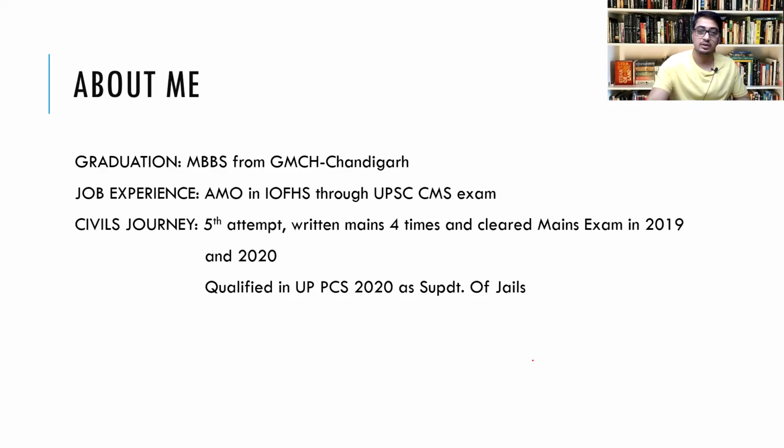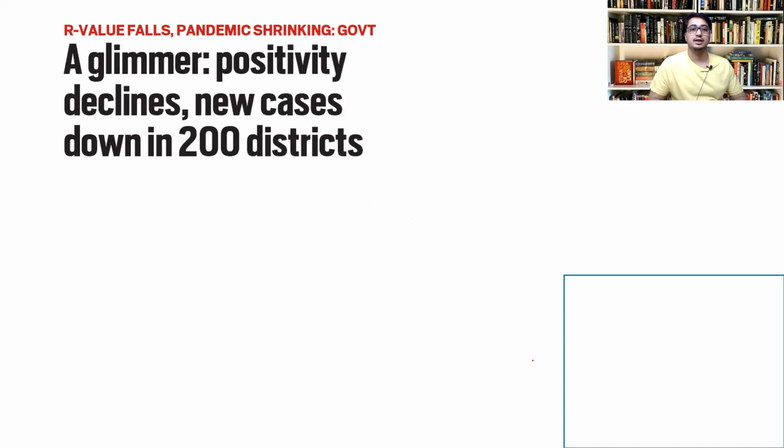So let's start with today's newspaper. The first article in the newspaper is about a glimmer of hope. This is with regard to the pandemic, and how the caseload is reducing. According to the experts, right now with regard to the second peak, we are witnessing a peak, and all the experts are saying that with the passage of time, the number of cases will decrease. This is on account of measurement of 2 factors.